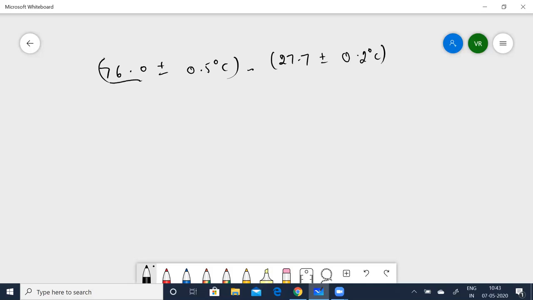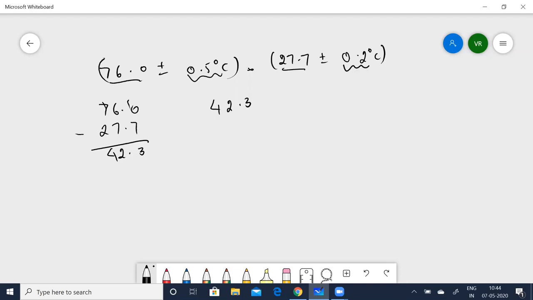Now take the mean values, subtract that. 76.0 minus 27.7, that gives you 42.3. Okay. And now coming to the errors, I told you you'll have to add them up.